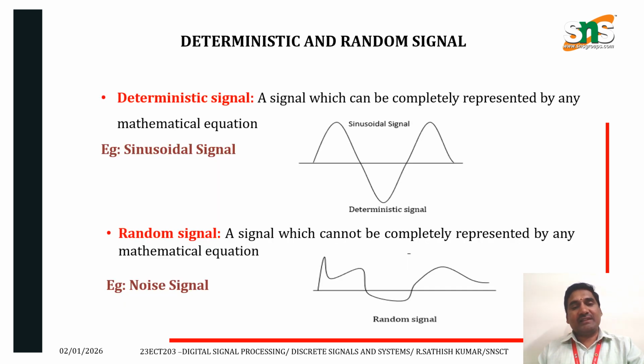Next one, deterministic and random signal. A signal which can be completely represented by any mathematical equation is called a deterministic signal.